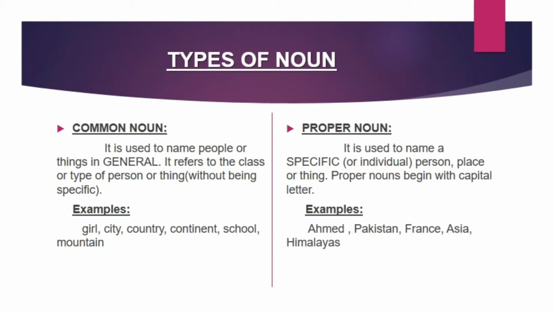Common nouns are the names of person, place, or thing in general. For example, country, continent, mountain, politician. They do not start with capital letter, while proper nouns are the names of specific person, place, or thing. For example, Spain, Tokyo, Asia, Pakistan. Proper nouns always start with capital letter.